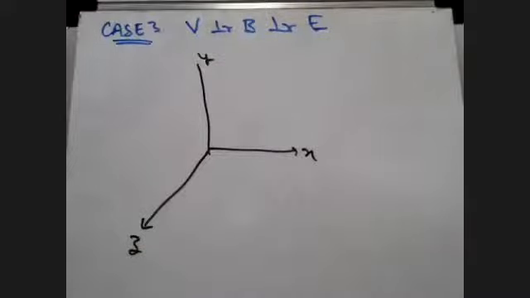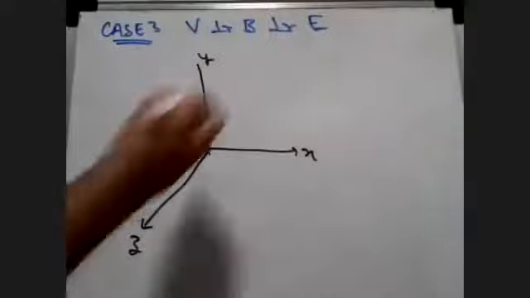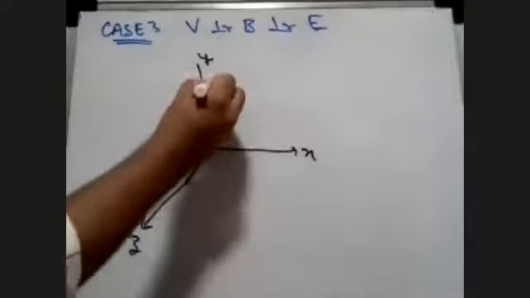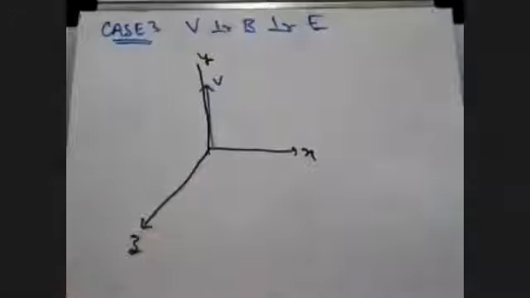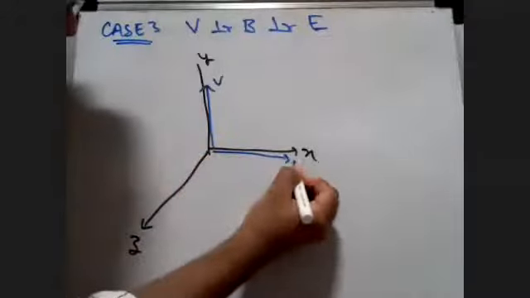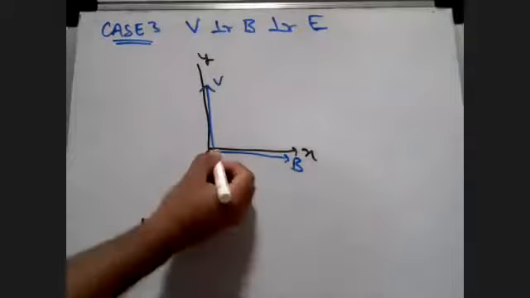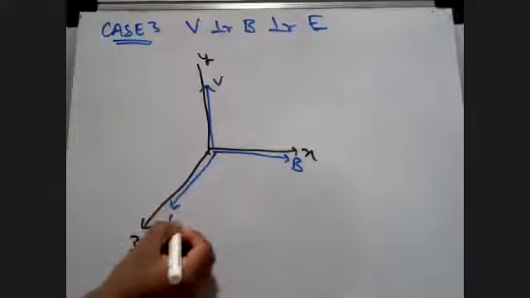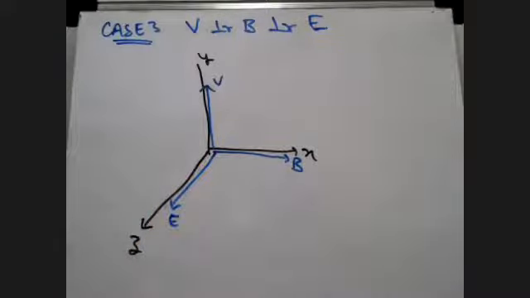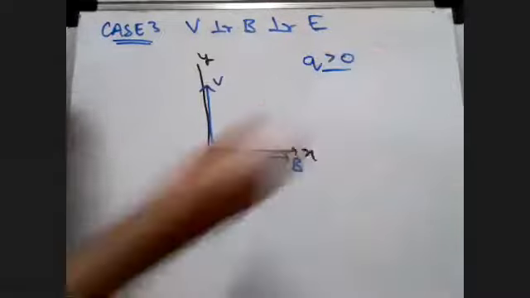Let's say the velocity vector, as usual, is on the top. You can take it in any direction, doesn't matter. The magnetic field, suppose I take it over here, and the electric field I take here. In that case, students, let's consider the charge to be always positive, Q greater than 0.